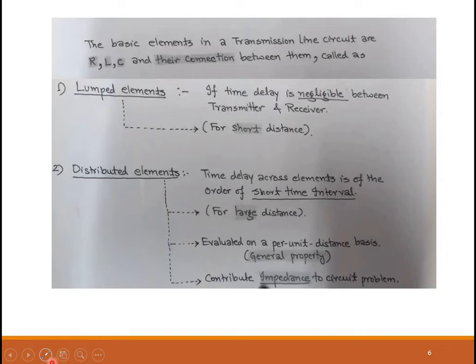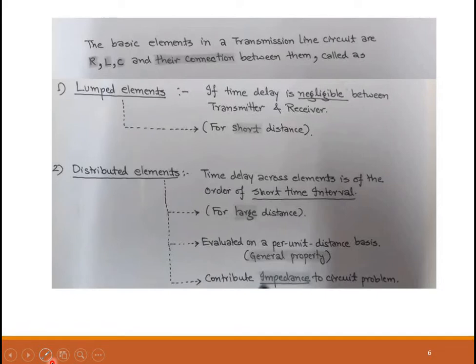Now that we have a basic idea about guided propagation, what a transmission line is, and the different kinds of transmission lines, let us analyze the transmission line. In order to derive the expression for wave propagation in transmission lines, we need to visualize how the transmission line circuit will look. A transmission line normally has two conductors separated by a dielectric. This can be visualized as a circuit which consists of simple RLC components and suitable interconnection.